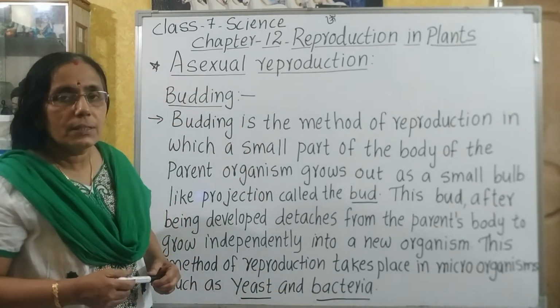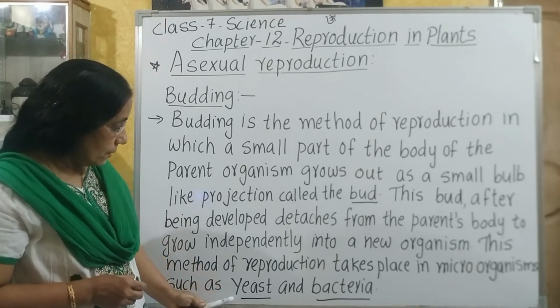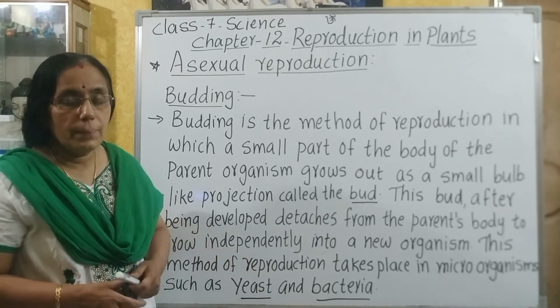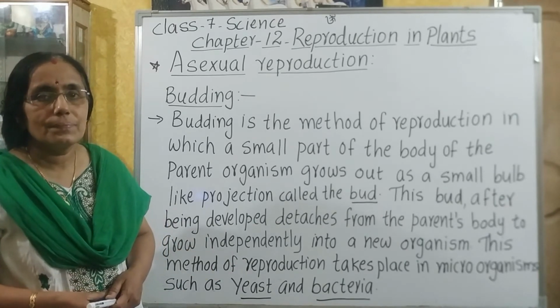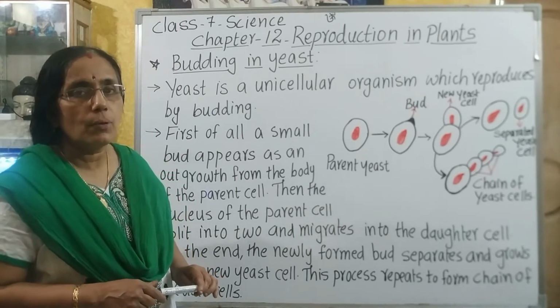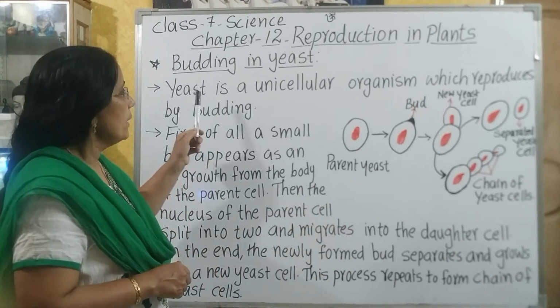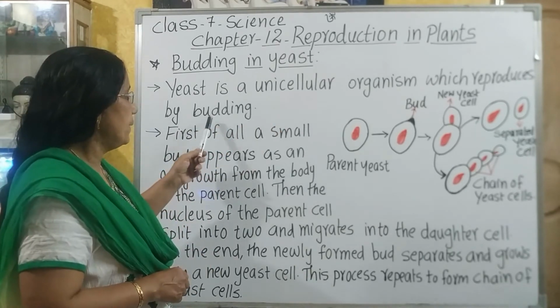So where do we find this type of reproduction, that is budding? We can easily see it in yeast and bacteria. They both are microorganisms. Now let us understand the process of budding by taking the example of yeast. You know, yeast is a unicellular organism which reproduces by budding.